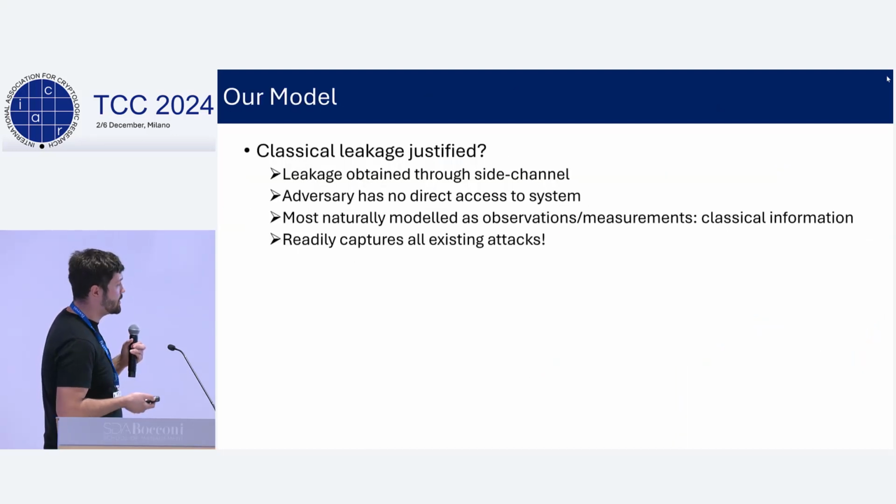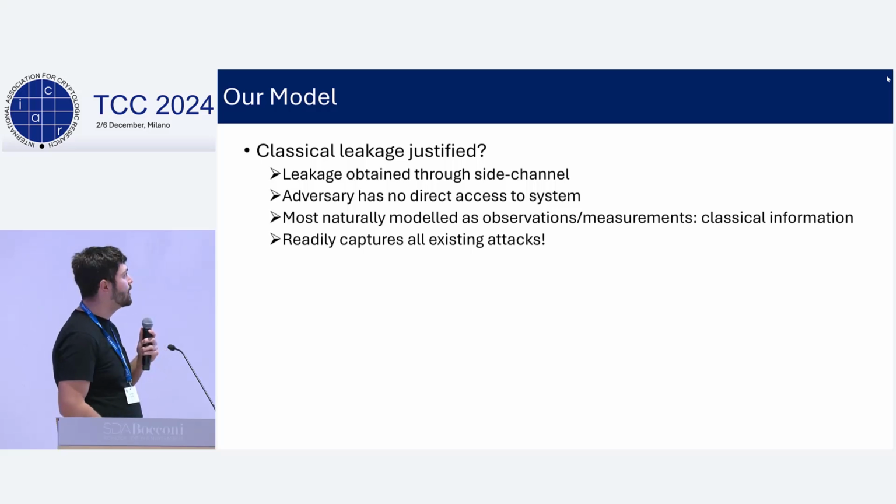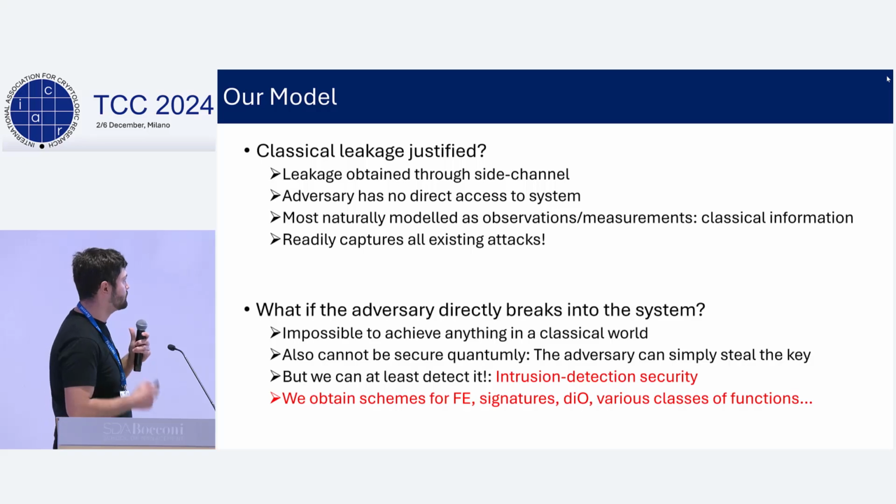Okay, so one question here is, is classical leakage justified? And we believe it is because, as we just talked about, leakage is obtained through some side channel attack, and the adversary will have no direct access to our system. And this is most naturally modeled as observations and measurements, which are all classical information.